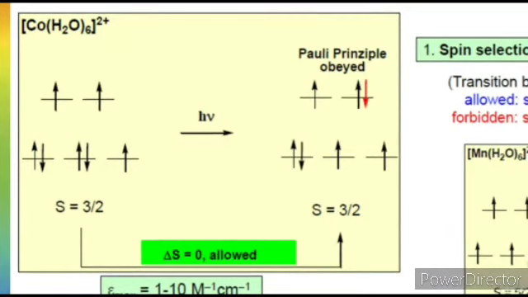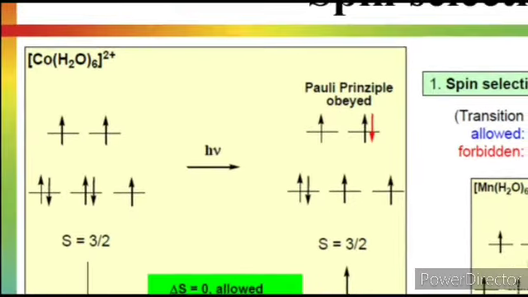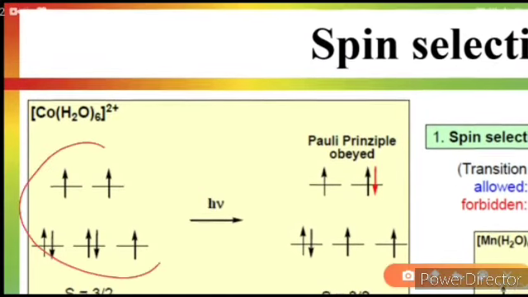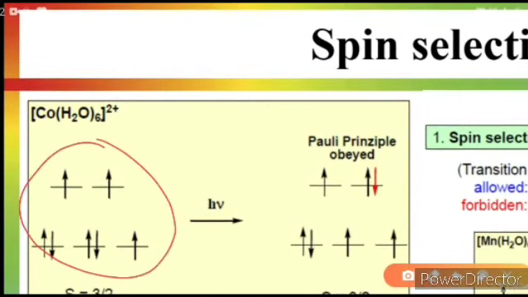Here you can see for cobalt complexes in 2+ there are 7 electrons which are arranged like this. In this arrangement there are 3 unpaired electrons, so the total spin S is equal to 3/2. When the transition takes place from this to this, upon the absorption of h nu, it becomes like this.